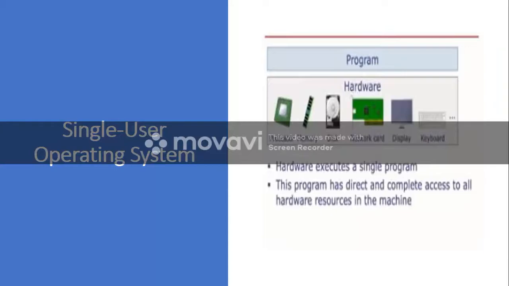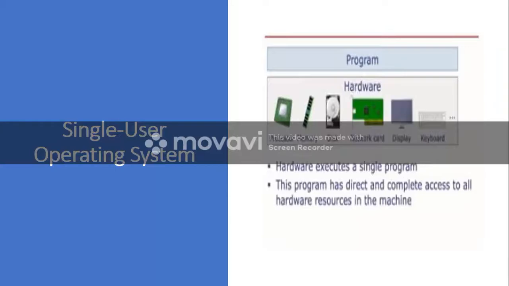A single user operating system is one in which only one program can run at a time. You cannot run more than one program at a time. And this one program will use the entire resources of the computer.